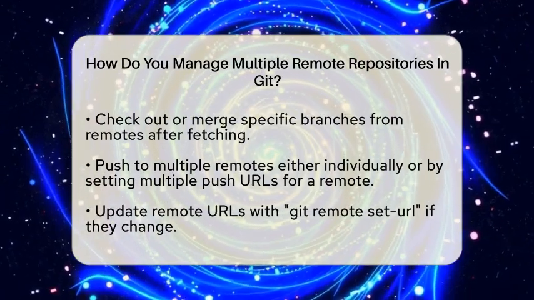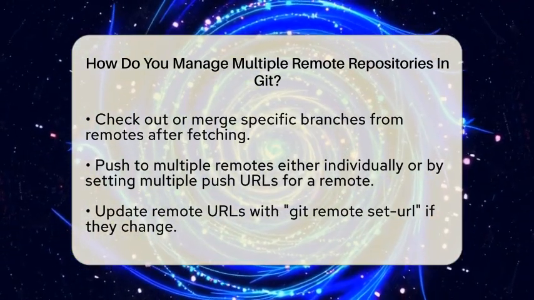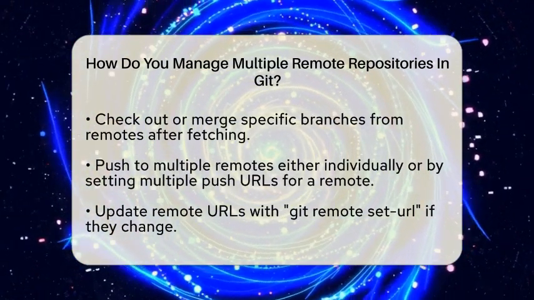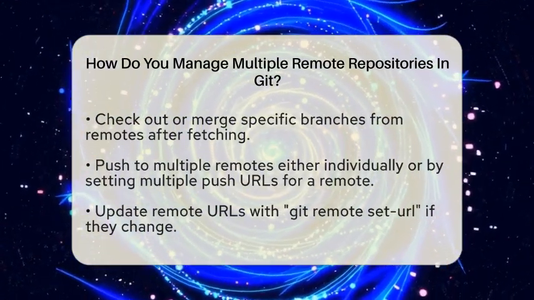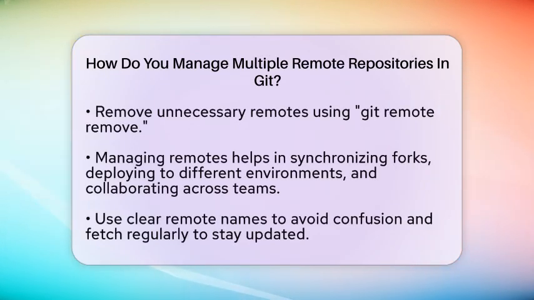Pushing to multiple remotes can be done in two ways. You can push to each remote individually by typing git push origin branch-name and then git push upstream branch-name. Or you can set up a remote to have multiple push URLs. This allows you to push once, and Git will update all specified repositories at the same time.